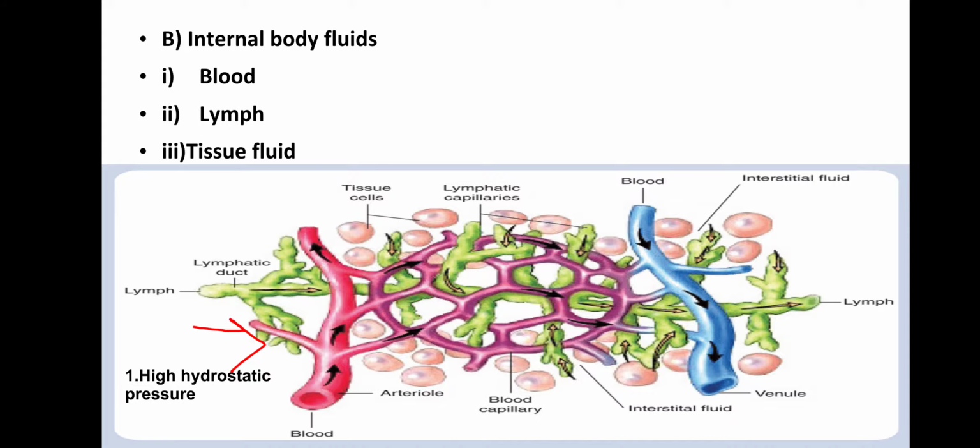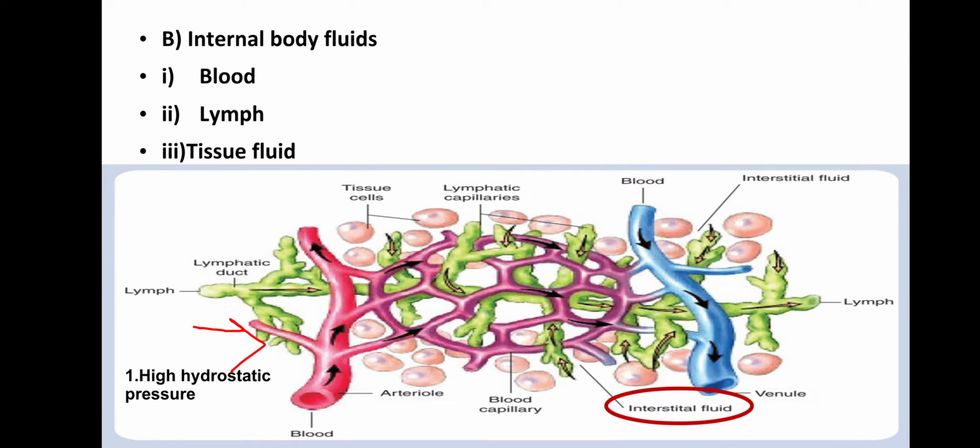So when the blood with very high hydrostatic pressure reaches the capillary, these capillaries have minute pores in them. So the liquid part of the blood, that is the plasma, oozes out, and it forms the interstitial fluid.